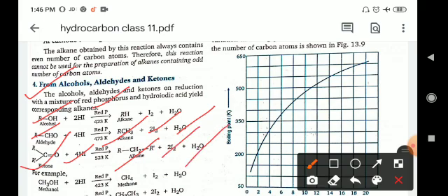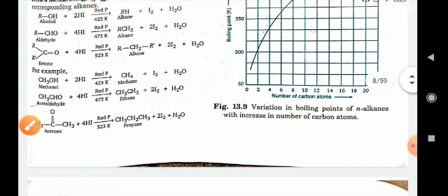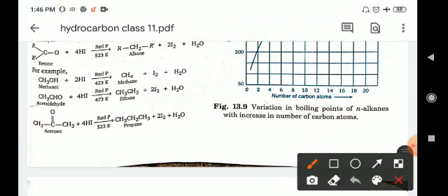So for example, at the place of R you can take the methyl group, same reaction.